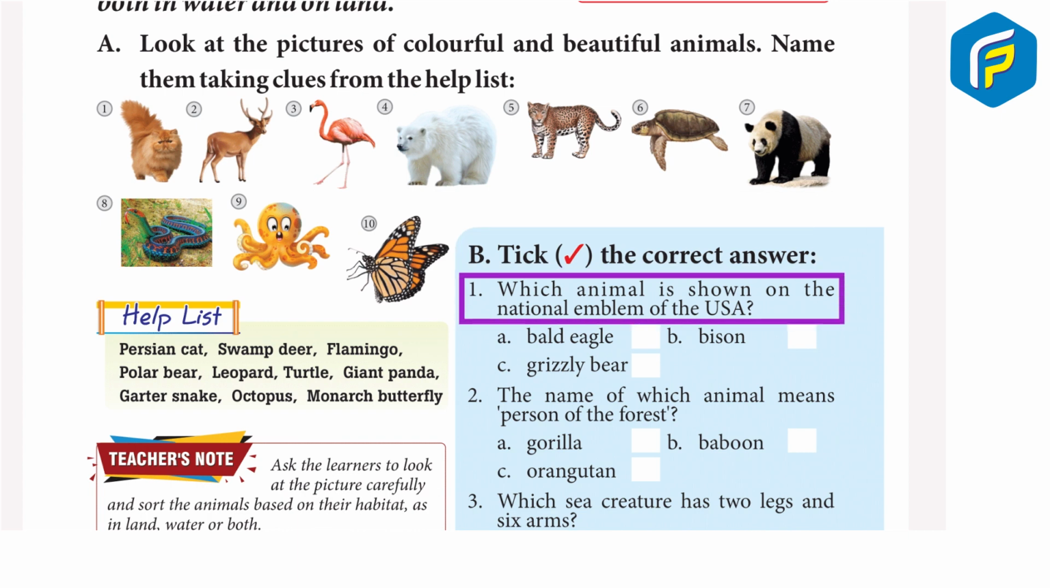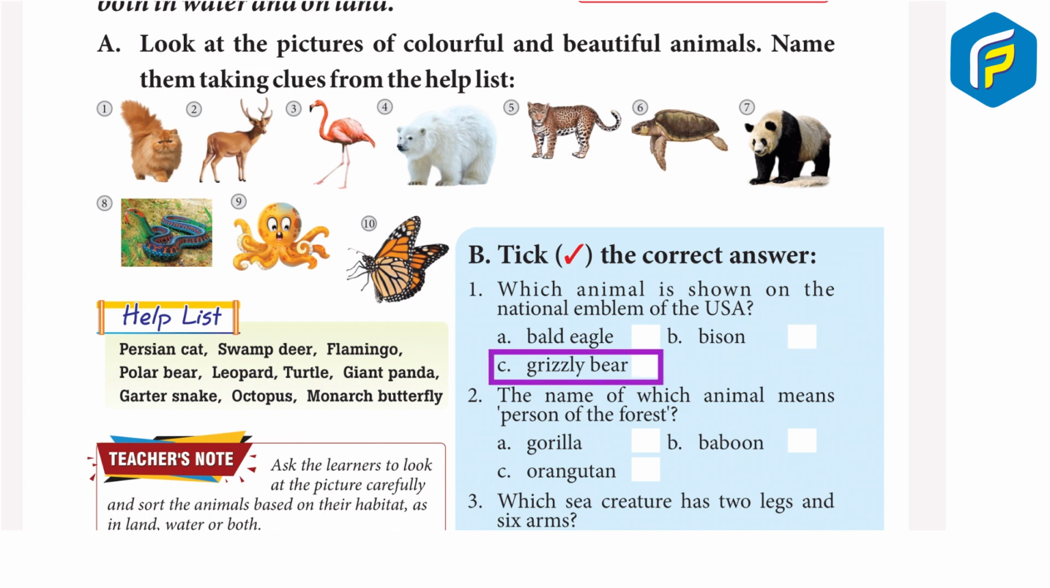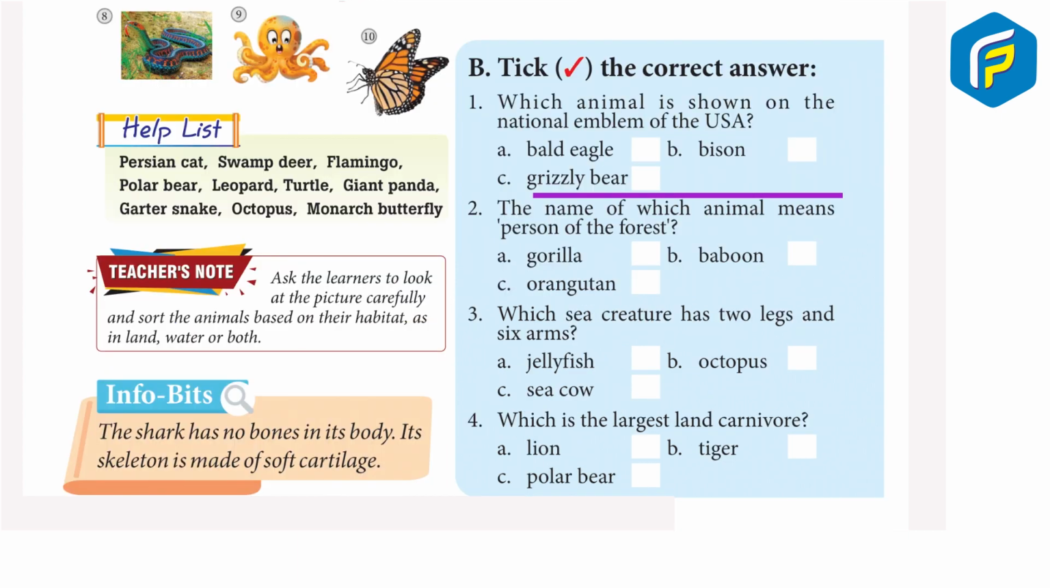1. Which animal is shown on the national emblem of USA? A. Bald eagle. B. Bison. C. Grizzly bear. Answer A. Bald eagle.